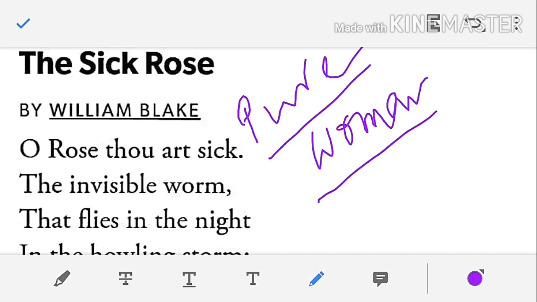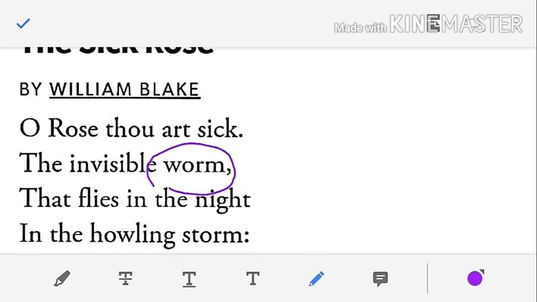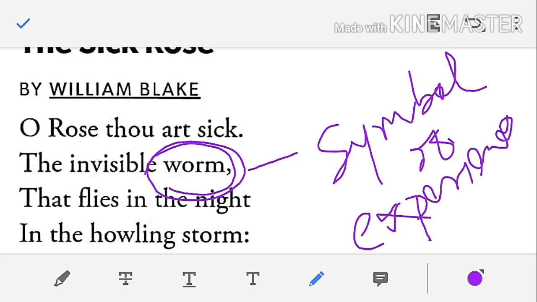On the other hand, you can call the worm the symbol of experience. One thing you should also know: the sick rose, the rose that has been infected by the worm, is also called a symbol of experience.